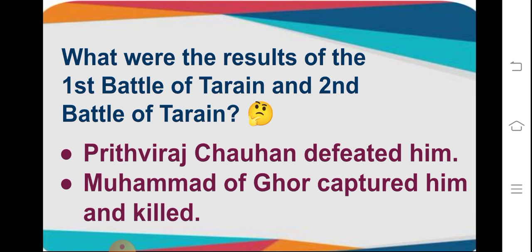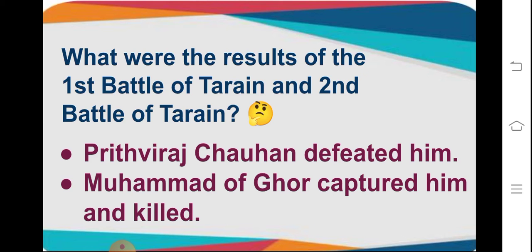This is the picture of the first battle of Tarain. And what were the results of the first battle of Tarain and the second battle of Tarain? In the first battle of Tarain, Prithviraj Chauhan defeated Muhammad of Ghor with the help of other Rajput rulers. However, Muhammad returned better prepared in the following year of 1192 AD.